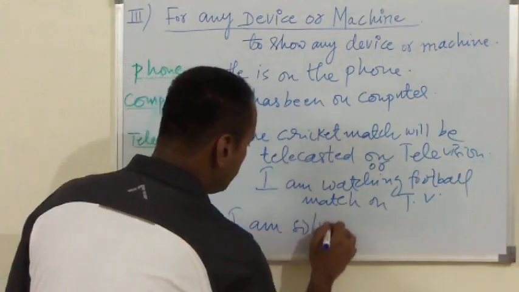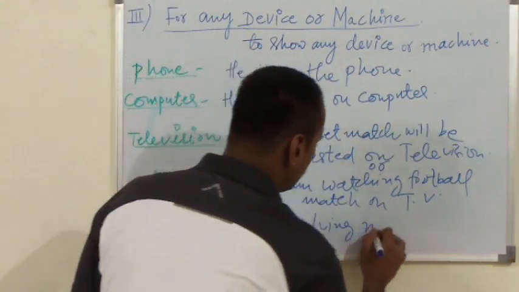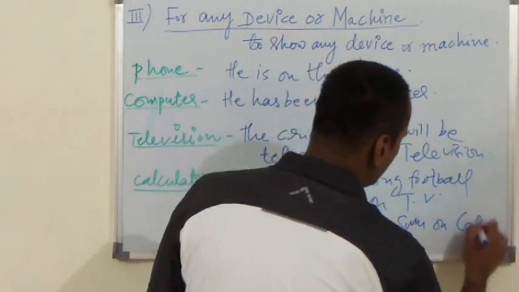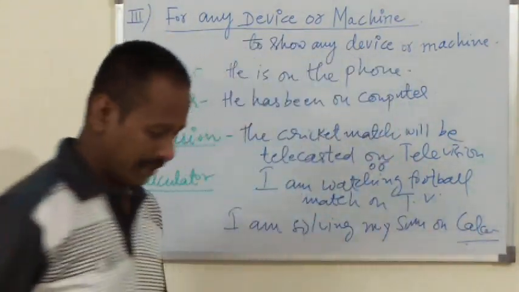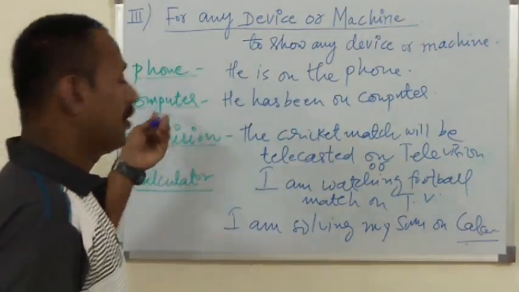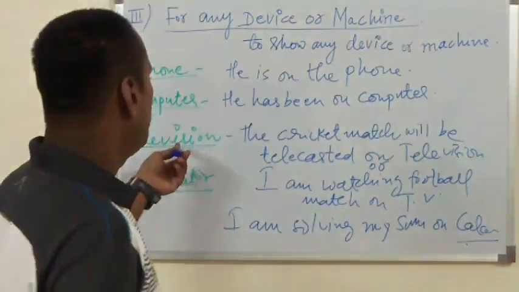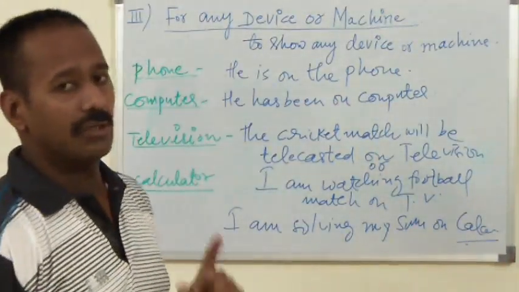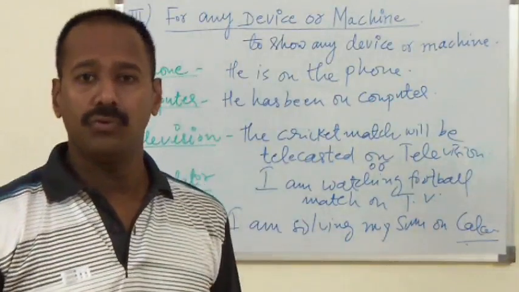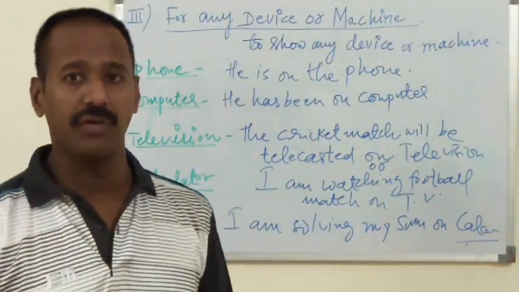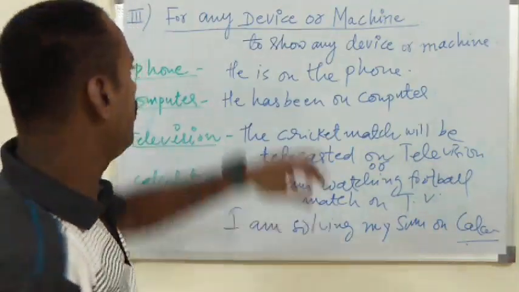I am solving my sum on calculator. So you can see, phone is a device, computer is a device, television here is a device, and calculator is a device. So the very concept, when you want to use any device, we have to use the preposition on.